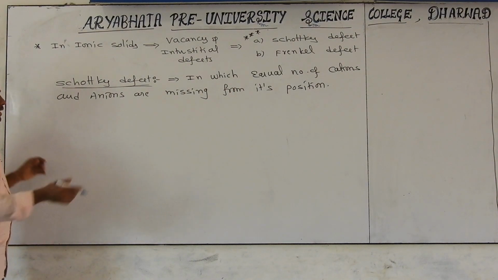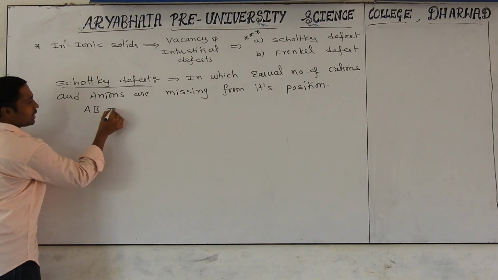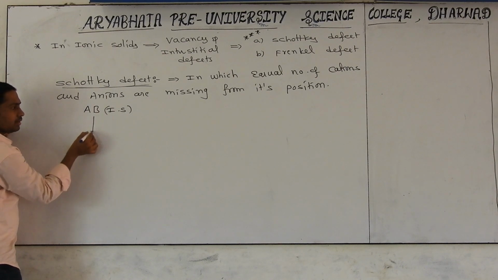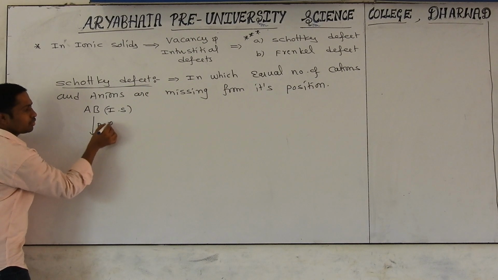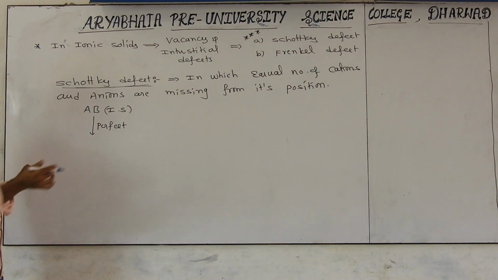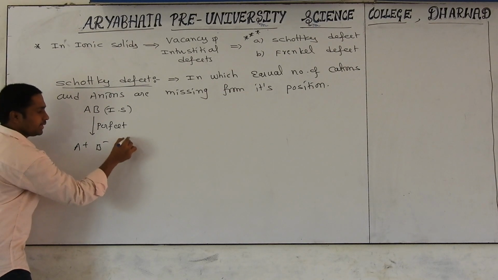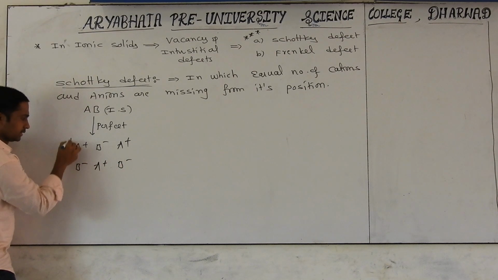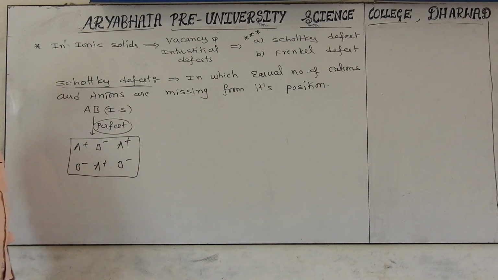But how can you understand? First of all, I am taking AB as an ionic crystalline solid. In that, the constituent particles will be A plus and B minus. First I am explaining the perfect crystalline solid. Perfect means no deviation. If you see A plus, B minus, A plus, B minus, A plus and B minus, if it is like this, that is called a perfect crystalline solid.